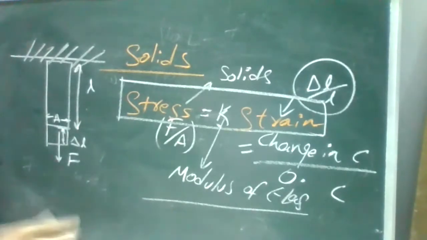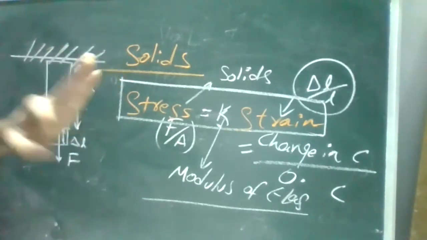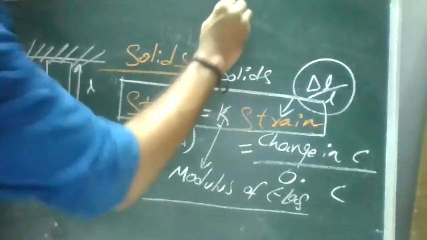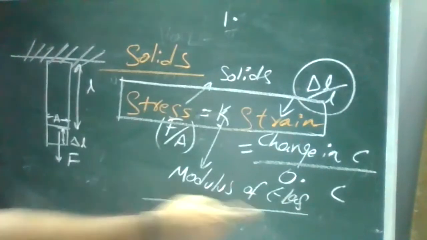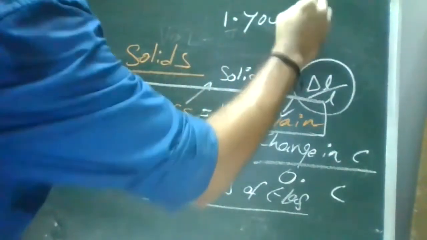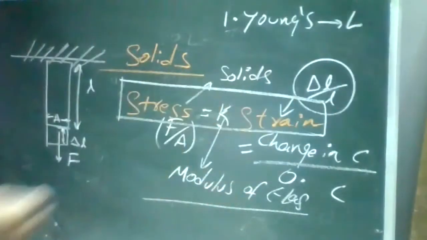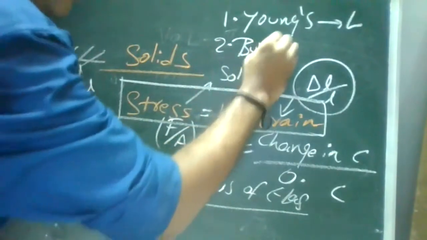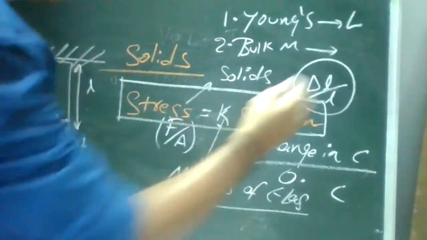Okay, so there are three types of modulus of elasticity. In the demo itself, I don't want to stress on these things, these are small topics only. One is Young's modulus, related to your length. Second, bulk modulus, related to your volume.